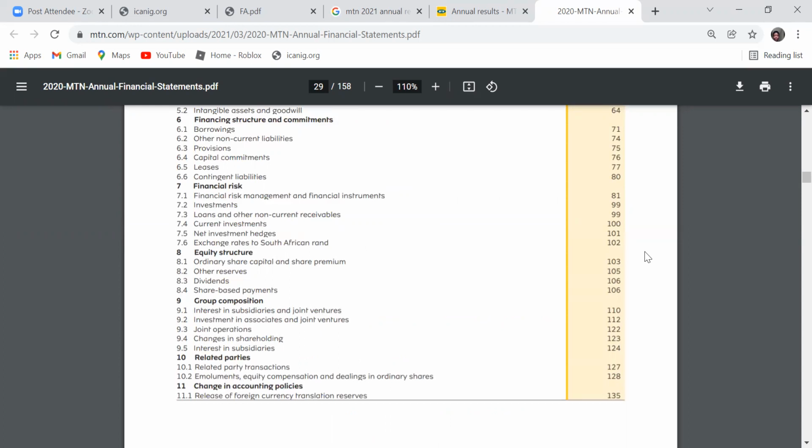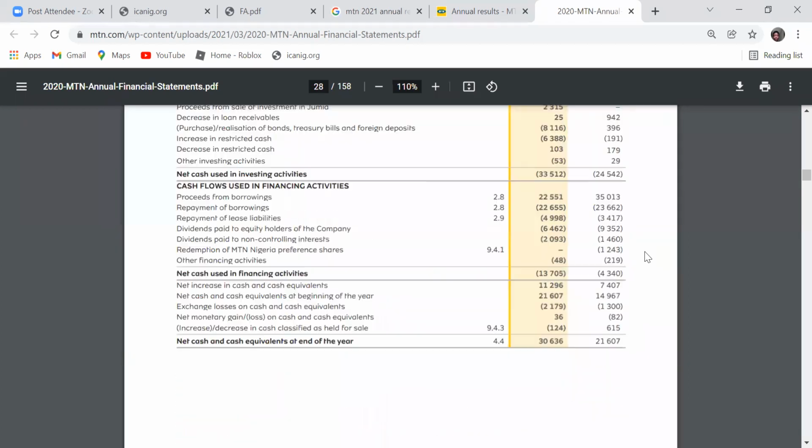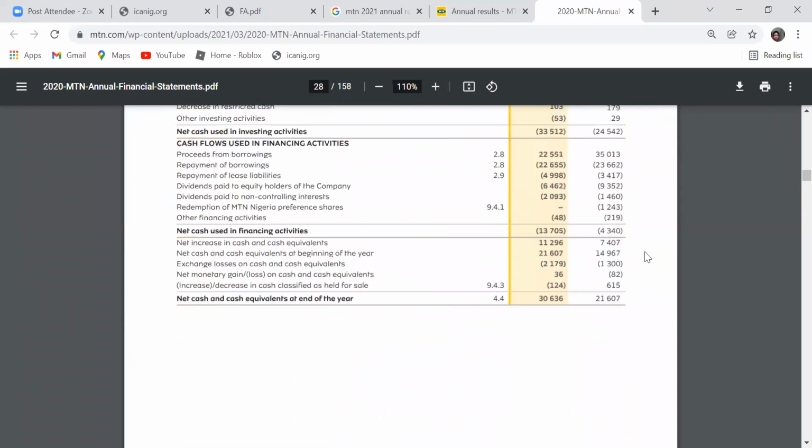So what is this made up of? The statement of profit and loss is 1 page. The statement of financial position is 1 page. The statement of cash flow is 1 page. The statement of changes in equity is also 1 page. So if you need extra information on how we arrive at the figures that we provide here, you are going to go to the note to the account.